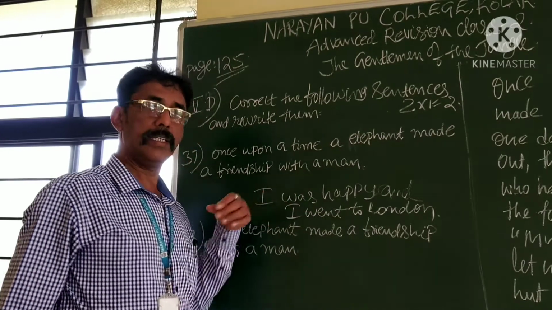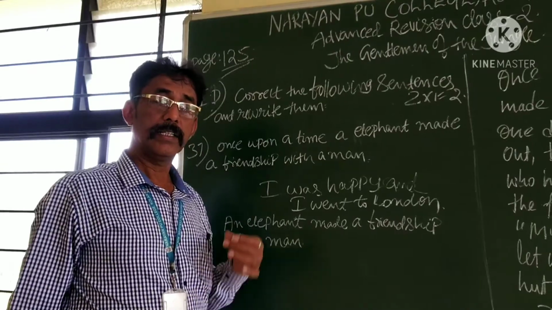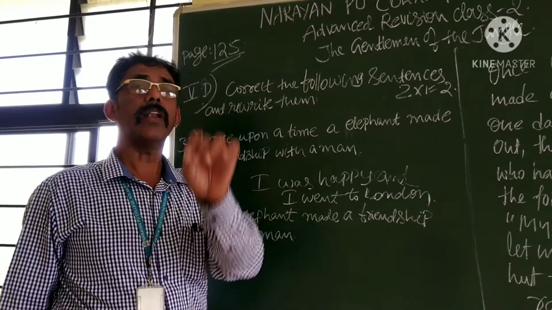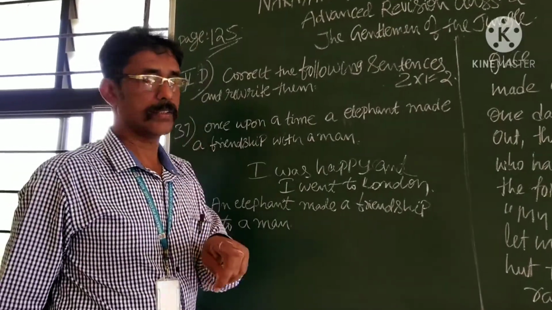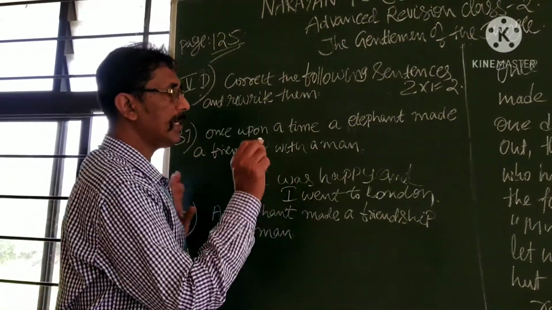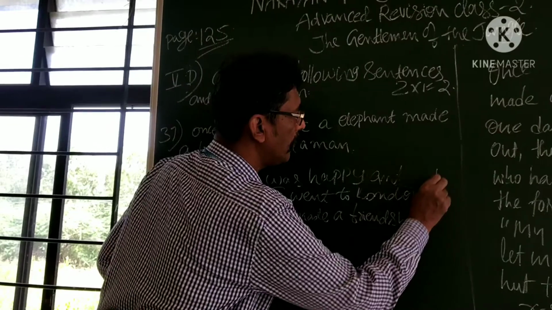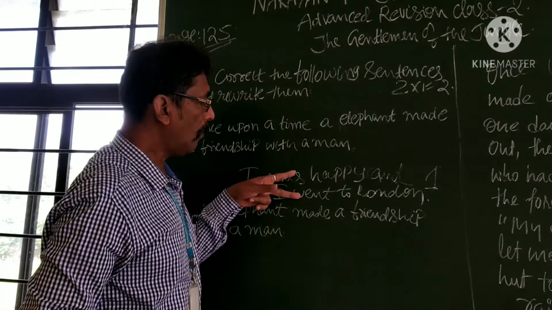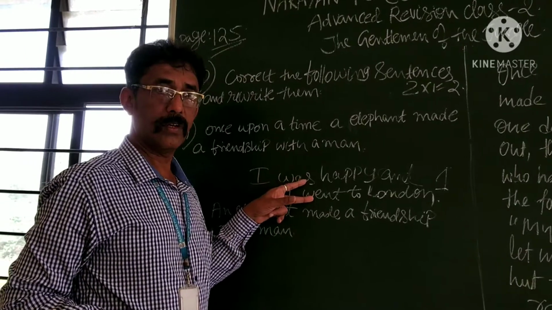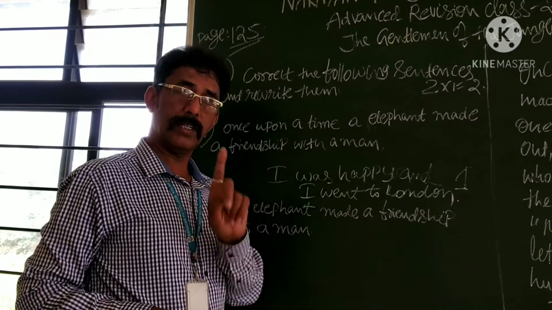Here, there is a big difference between sentences and lines. How many sentences? One full stop is one sentence. And how many lines? Two lines have made one sentence.